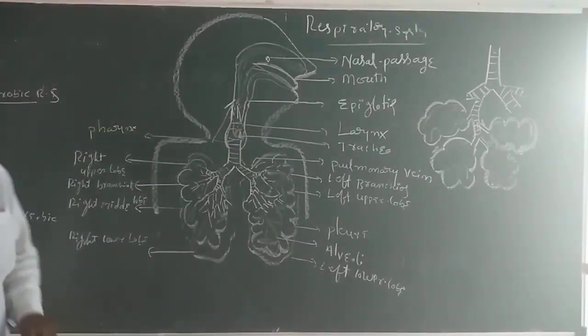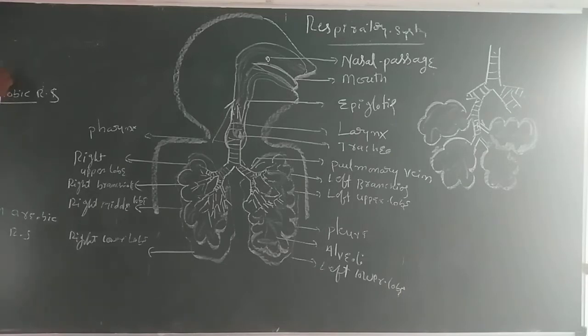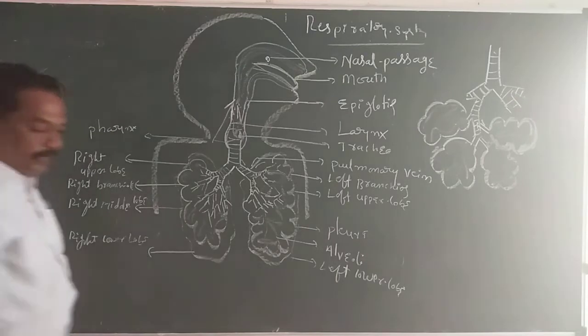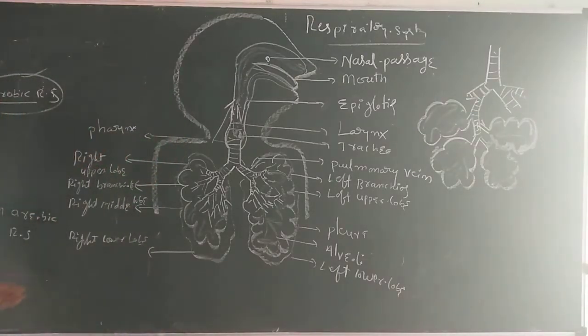Out of these two systems, aerobic respiration is the more important, because more energy is liberated through aerobic respiration and less energy through anaerobic respiration. We require more energy, so aerobic respiration is important. Whichever of the two systems it is, the final output is energy production: more energy through aerobic, less energy through anaerobic respiration.